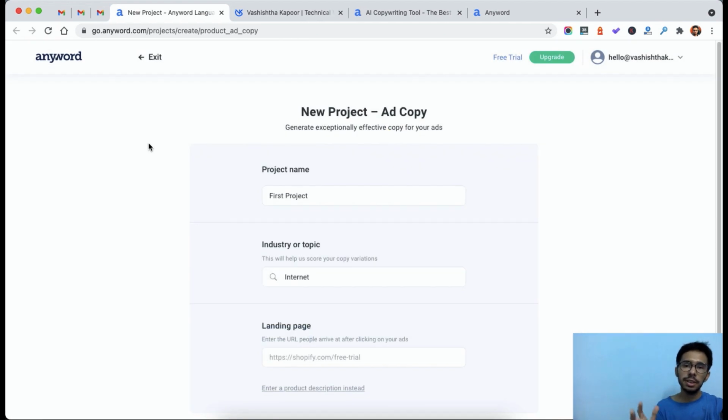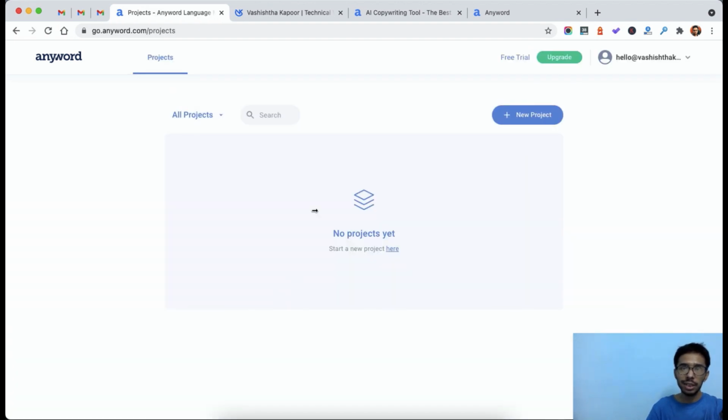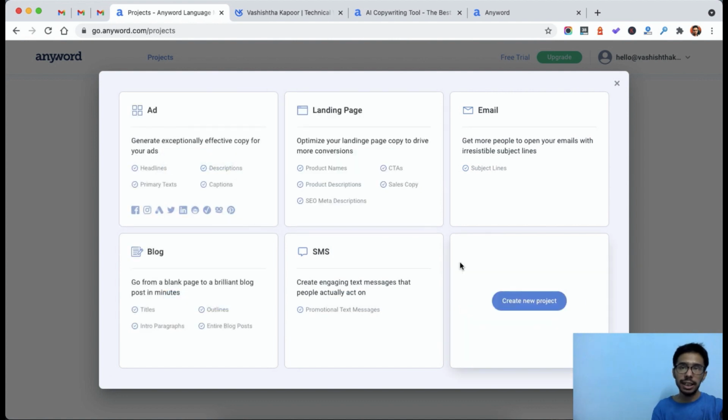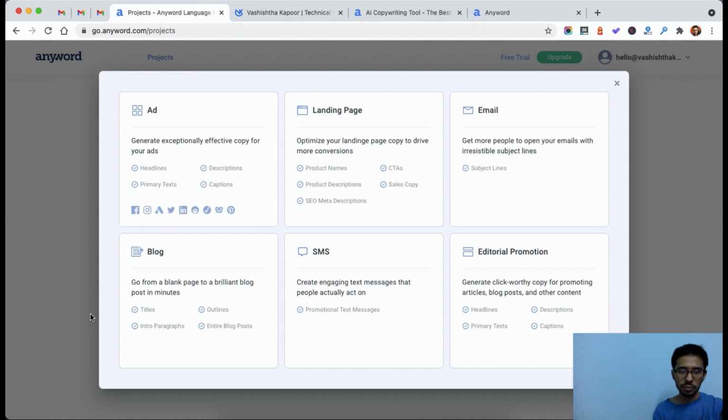Right, so the very first thing it opens up is an ad copy project, but for this video I am going to show you how you can generate blog post content. So I'll be first exiting from this wizard, and now here you can see my dashboard. There is no project yet, but we can start a new project, and now here I can see all these options. I can create an ad, create a landing page content or email content, or here is what we need to do actually. This is the blog thing from where we can generate long form content for my blog, or it can be of any industry. It will work pretty fine for you. So guys, let's start with a very technical term, which is kind of video editing software for MacBook.